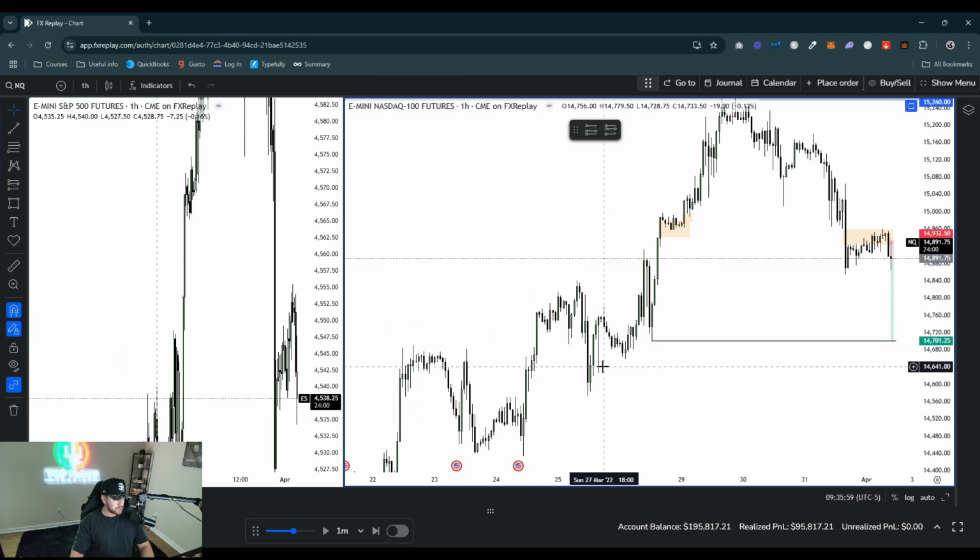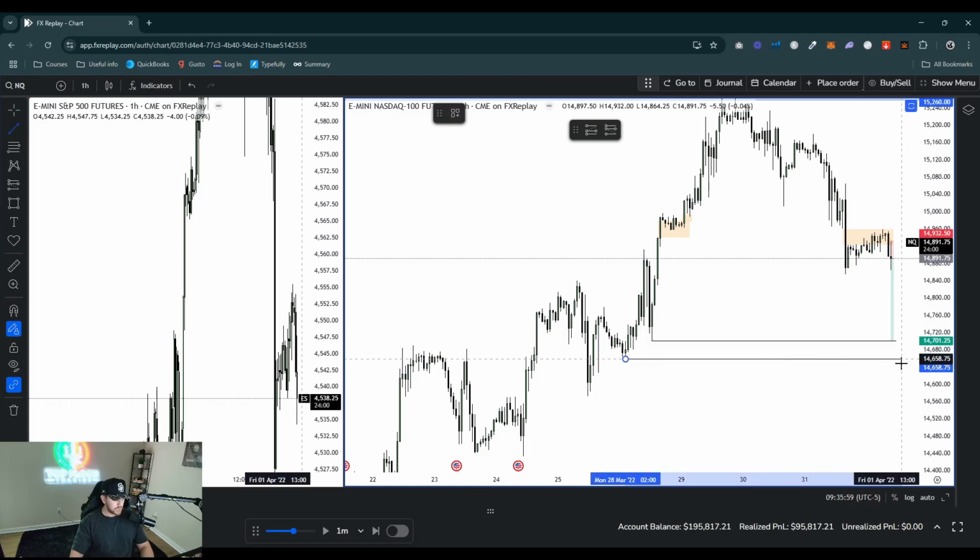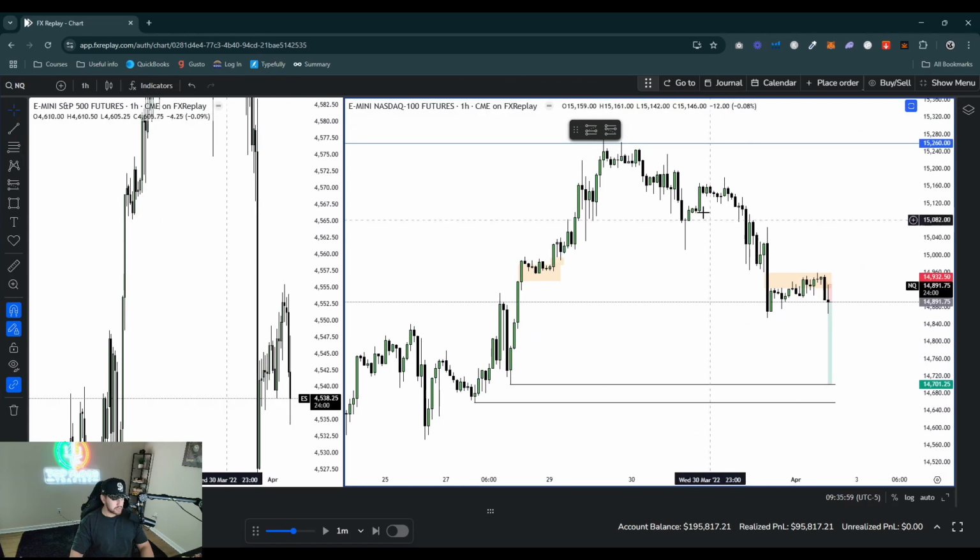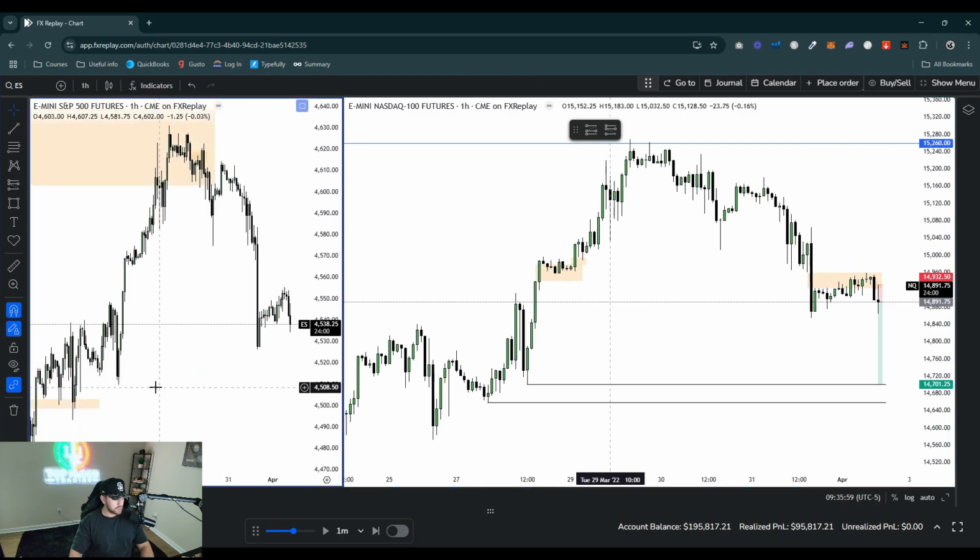Yeah, this is the Monday. This is the low of week right here. Okay, so we can aim for these two lows. If Friday is bearish like this, if we're already changing delivery off the daily, then we could definitely try and go for the Monday lows right here. So this is that low right here on ES.